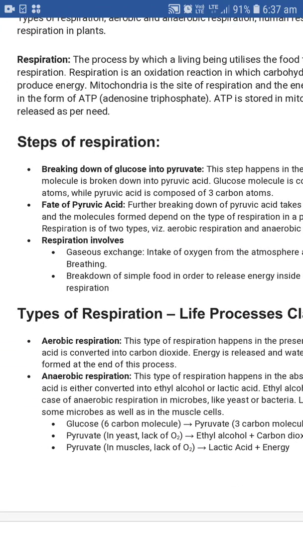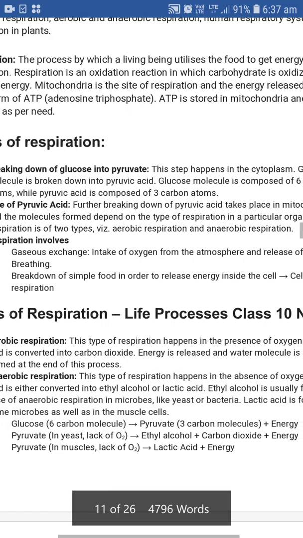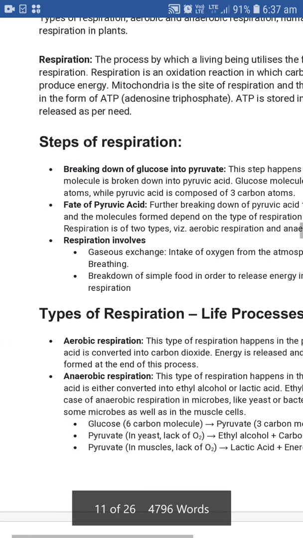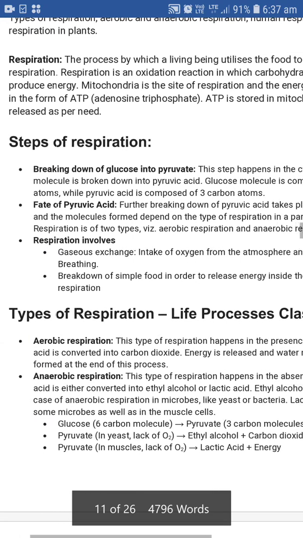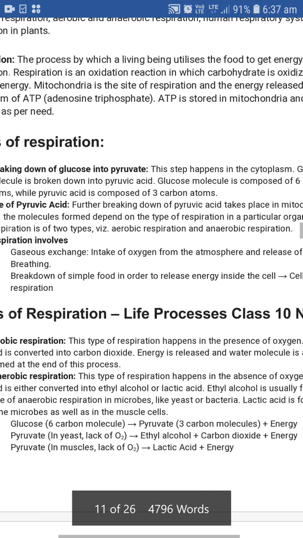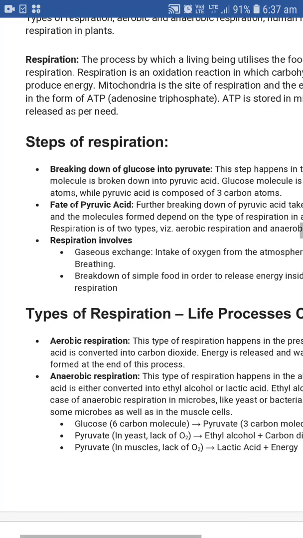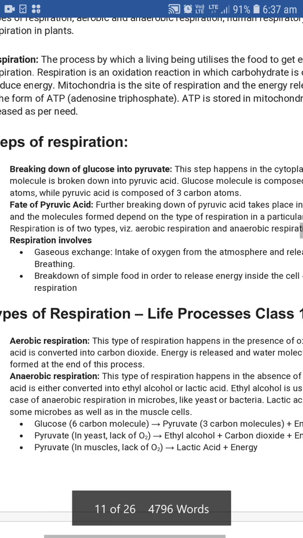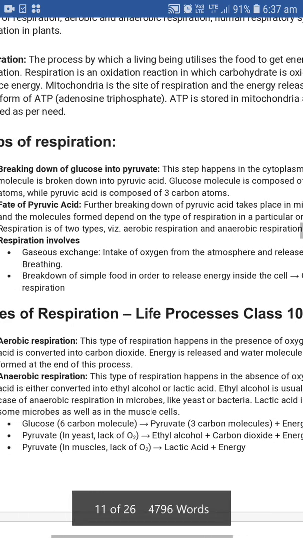Mitochondria is the site of respiration, and the energy released from the food is in the form of ATP. ATP is stored in mitochondria and is released as per the need. There are some steps involved, that is, breaking down of glucose into pyruvate. This happens in the cytoplasm.